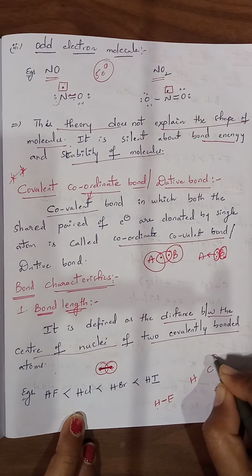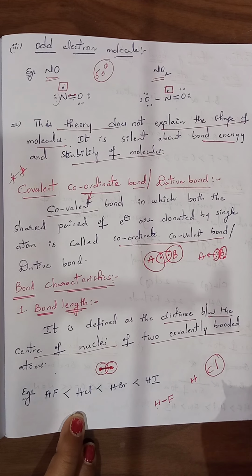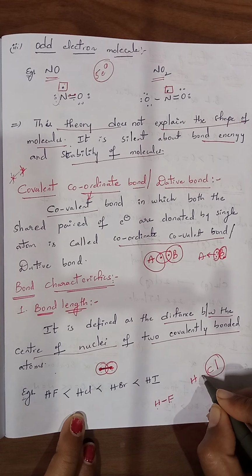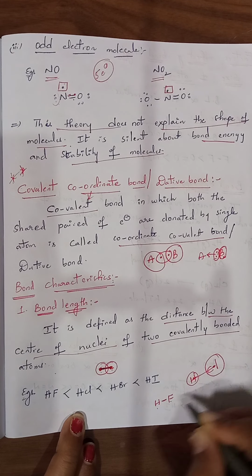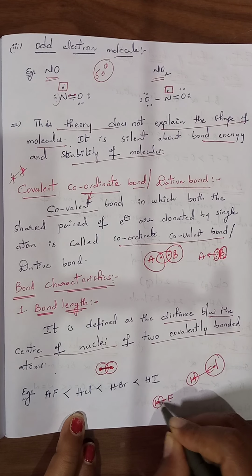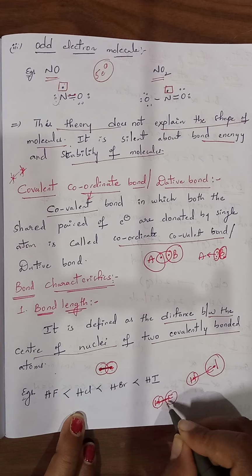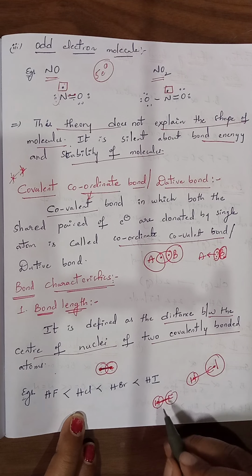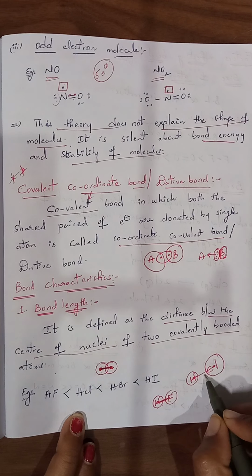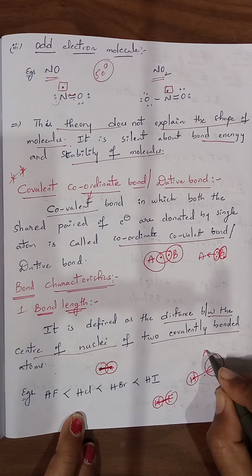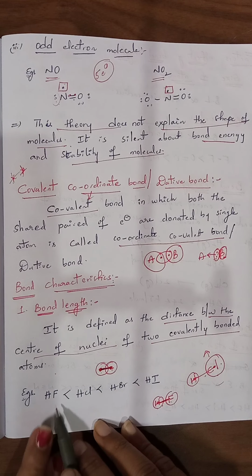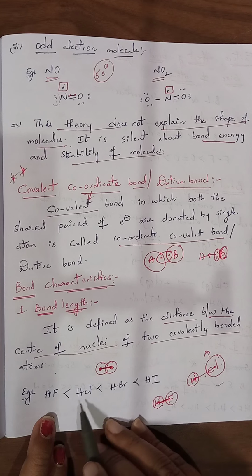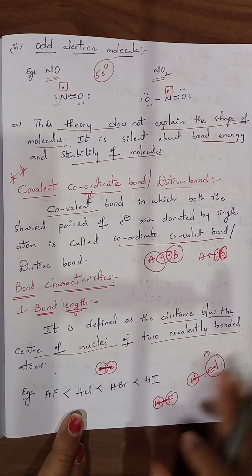In HCl, Cl is a larger atom than fluorine. So the distance between the hydrogen nucleus and chlorine nucleus is a little larger compared to the hydrogen and fluorine nuclei distance, due to the increase in the size of chlorine. Once the size of the atom increases, automatically the bond length also increases. HF has less bond length than HCl, than HBr, than HI.